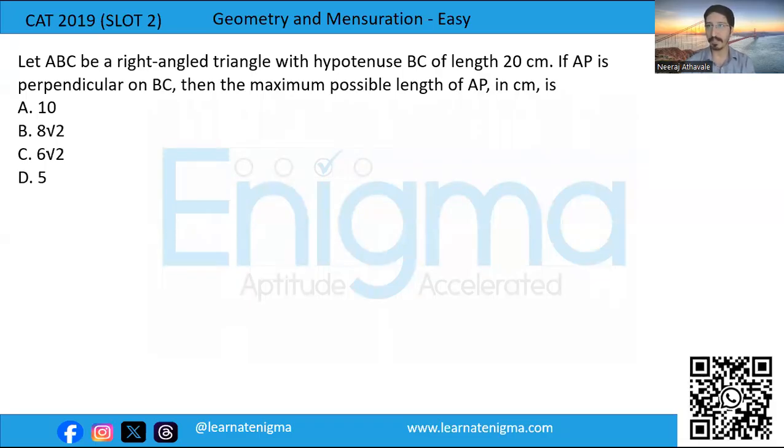Let ABC be a right angle triangle with hypotenuse BC of length 20 centimeters. If AP is perpendicular on BC, then the maximum possible length of AP in centimeters is. Now let's try to draw a figure over here.